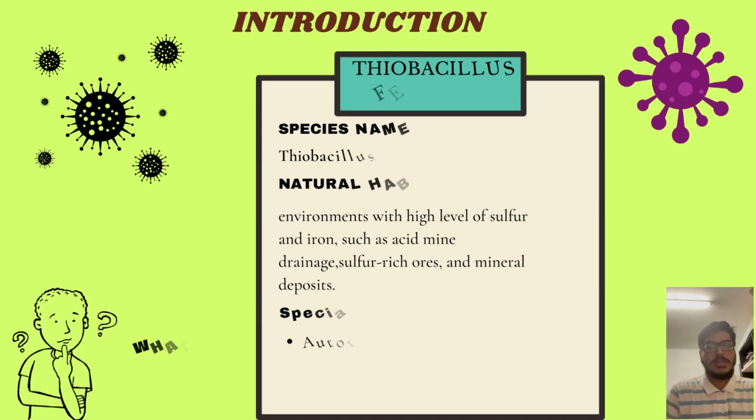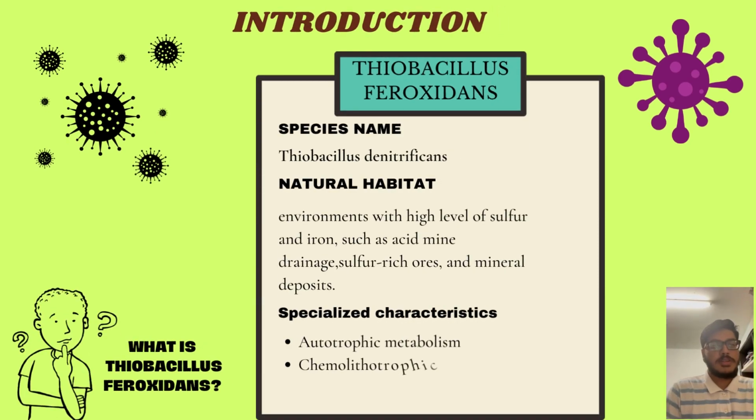So, firstly, the introduction part. Thiobacillus ferrooxidans, the bacteria that we chose. The species name is Thiobacillus denitrificans. And Thiobacillus ferrooxidans mostly lives in an environment which has a high level of sulfur and iron, such as acid mine drainage, or sulfur-rich ores and mineral deposits.